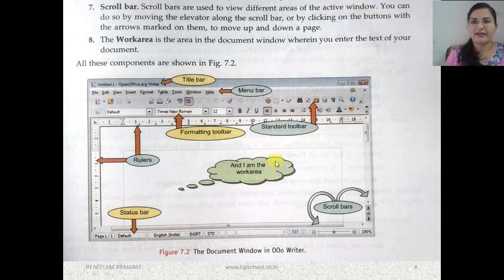If the window is active and the document is large, then we can scroll through to go to top and bottom of the document. Okay, so you can see this is vertical scroll bar, this is horizontal scroll bar. Okay, now work area is the place where we used to type. Okay, this is the work area. So when we click on it, the cursor appears and it shows that from there we have to start typing.